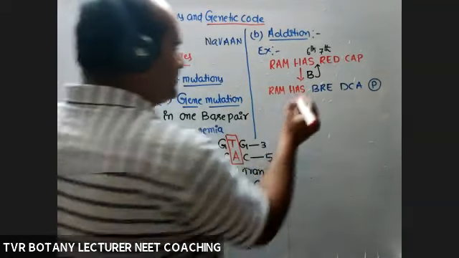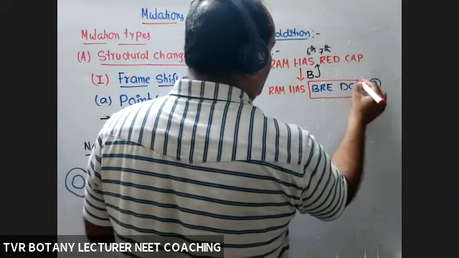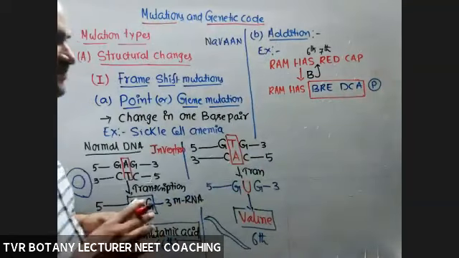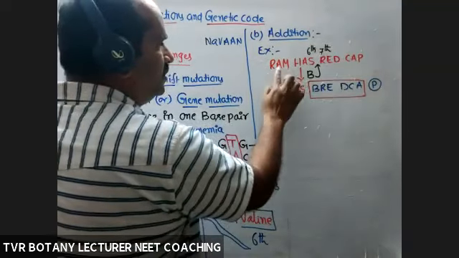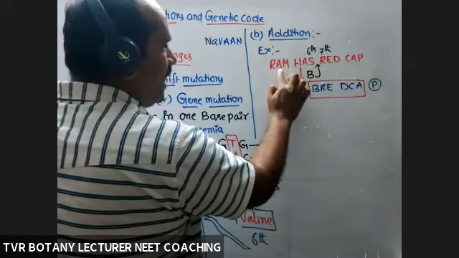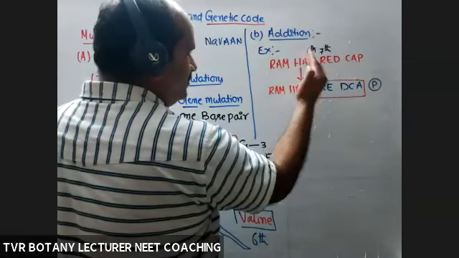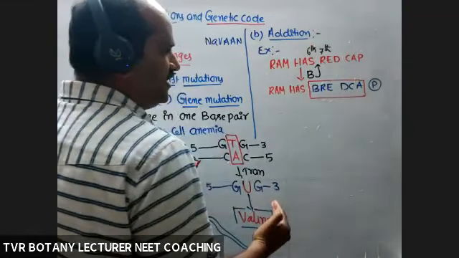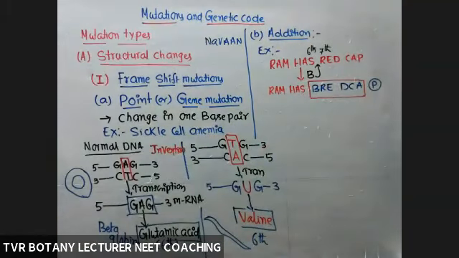So now, how many are subjected to change? How many reading frames? 2 reading frames changed. Existing how many? 1, 2, 3, 4. Out of 4, before the addition, RAM has 2 as it is. From the point of insertion, what about the reading frames subjected to change? So how many changed? 1, 2. Okay, 2 reading frames changed. Red cap converts into BREDCA.